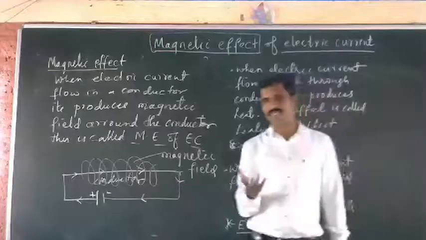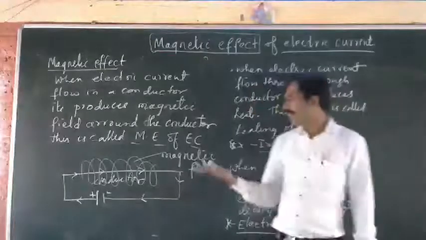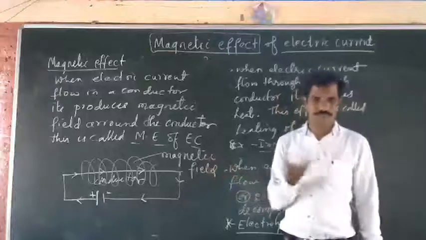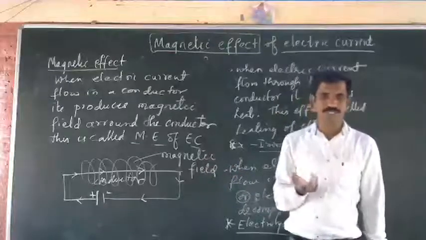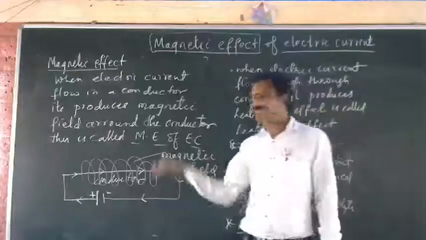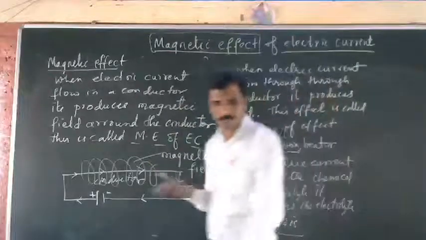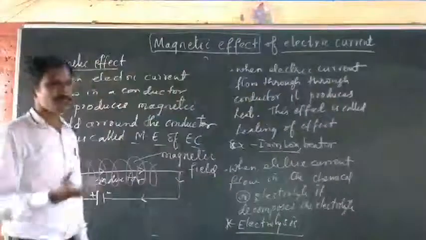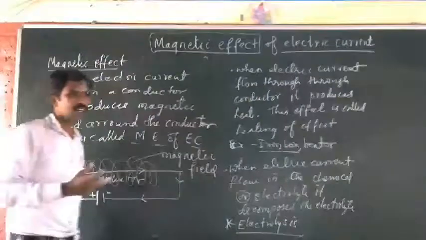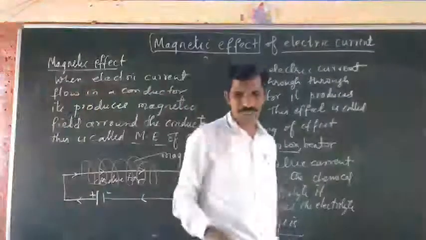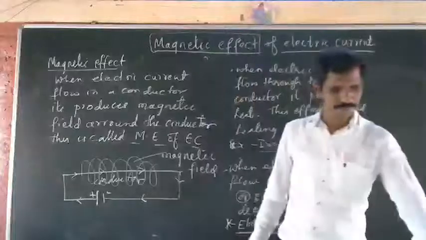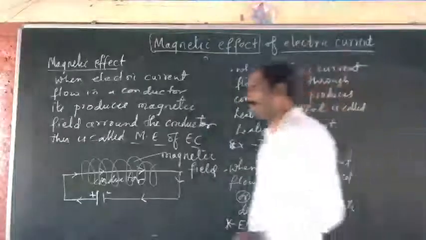Generally we use iron to show the demonstration. That property of a magnet to attract a piece of iron is called magnetism. Write that down. We will need it.